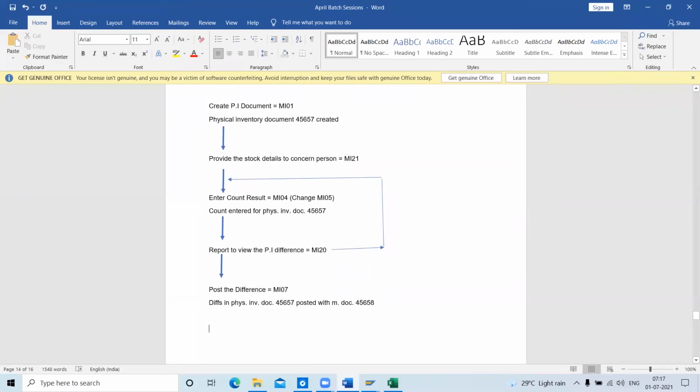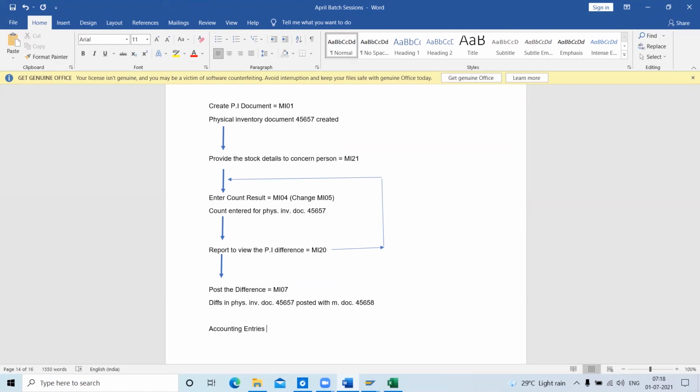Next is the account determination. This is a separate document for posting these differences, the two items we saw. Now let's see the accounting entries, meaning the impact it will give in the financial part. All quantities are the same, but in this inventory some materials were found less and some more. In my case, I found two materials, one with quantity 5 less, other with 20 quantity more. Let us see the impact.